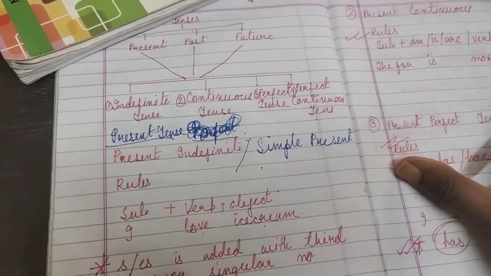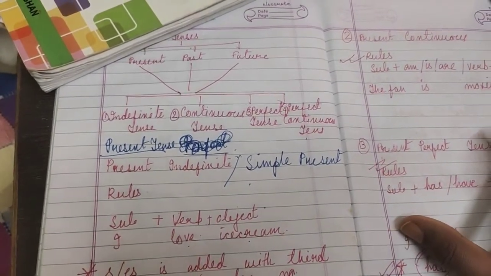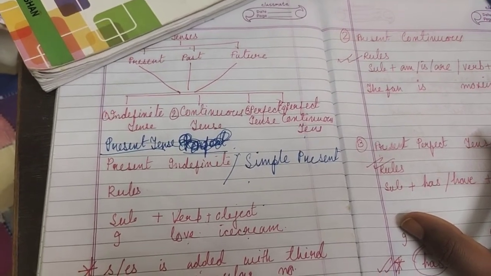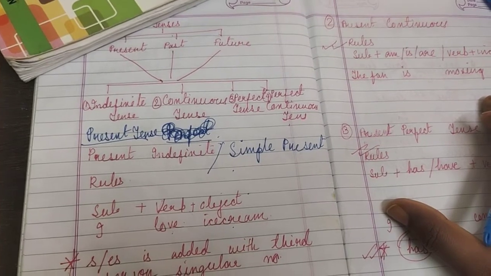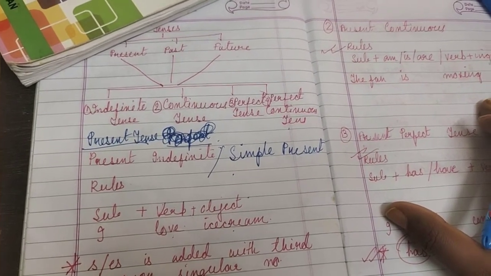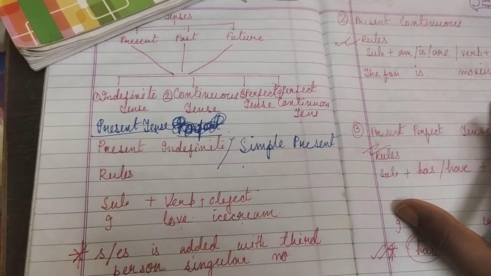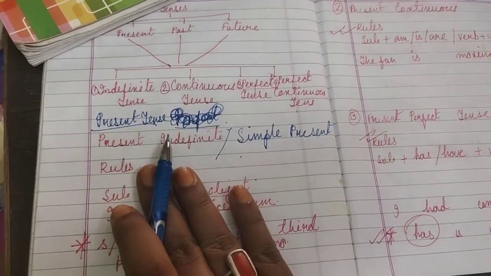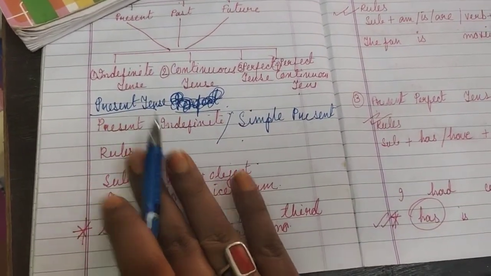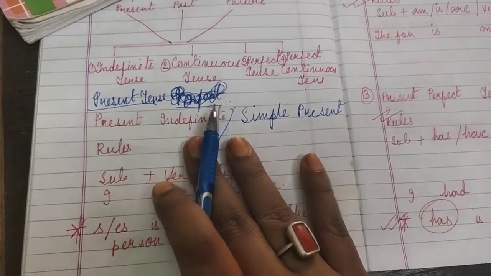Or in case of universal truth, we use simple present tense, like the sun rises in the east, the sun sets in the west. So generally in case of habit, or what we do regularly at the present time, it is simple present tense.